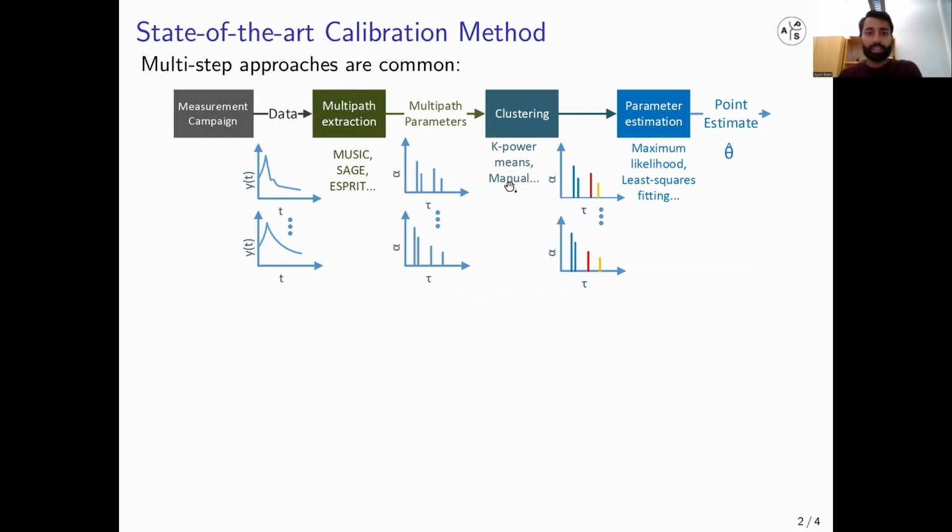And then depending upon whether your channel model is cluster-based, you would fit a clustering algorithm to find its cluster parameters. And then once the multipath components have been clustered, we fit the parameters of the channel model using maximum likelihood or least squares fitting. And in the end, we get a point estimate of the parameters theta of the channel model.